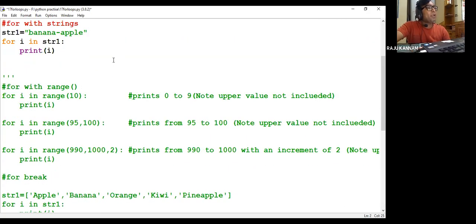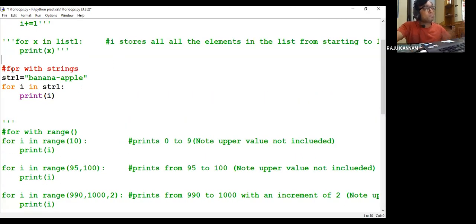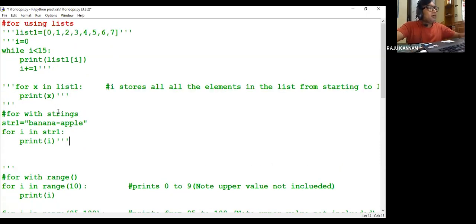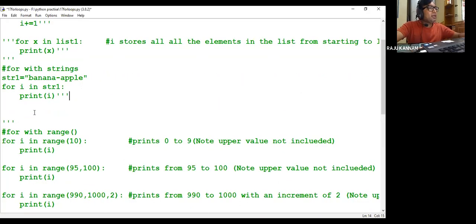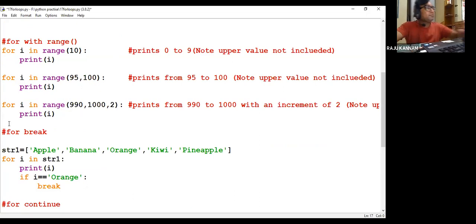Okay, and after this, I don't want to print the elements in the list. Now let us move to one function. So range function in Python, we have one function. What is the difference between these brackets?